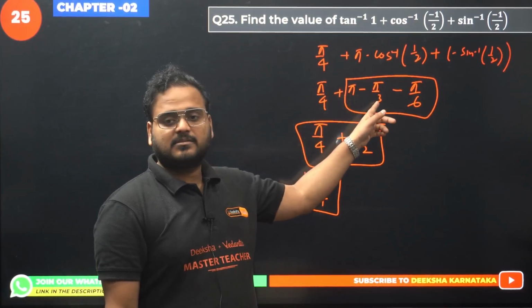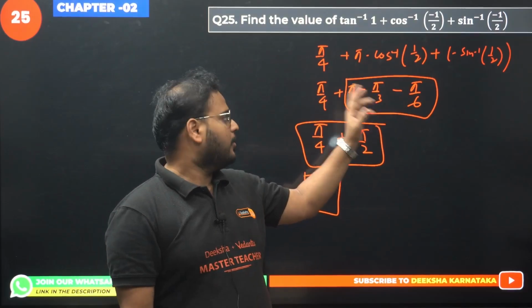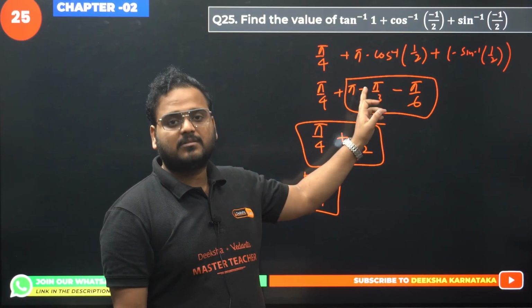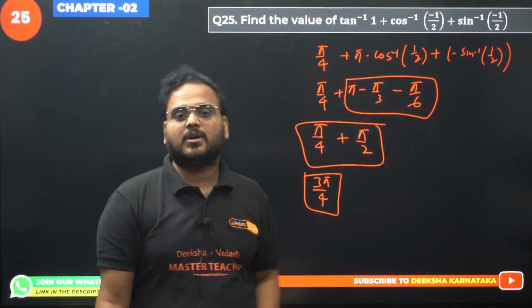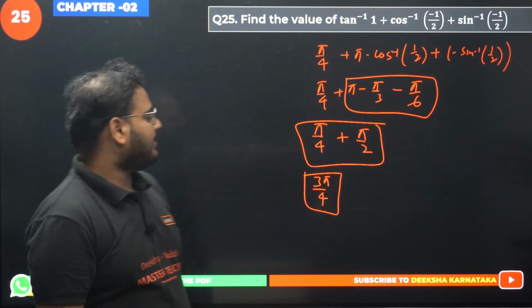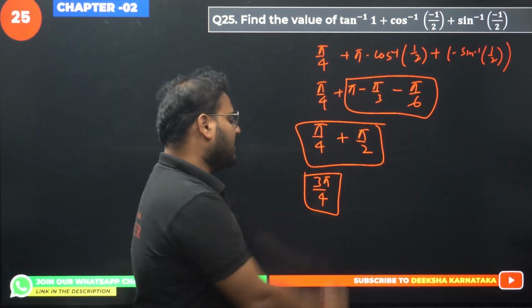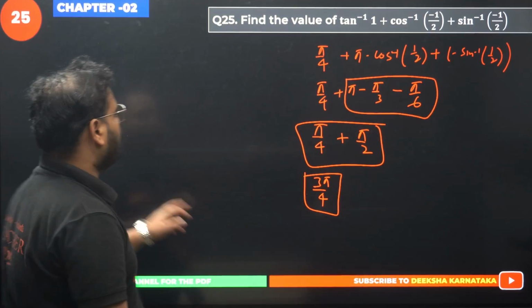Pi minus pi by 3 is what? 2 pi by 3. 180 minus 60 is 120. Minus 30 is 90. So 90 plus 45 is 135. That is nothing but 3 pi by 4. Answer is 3 pi by 4 only.